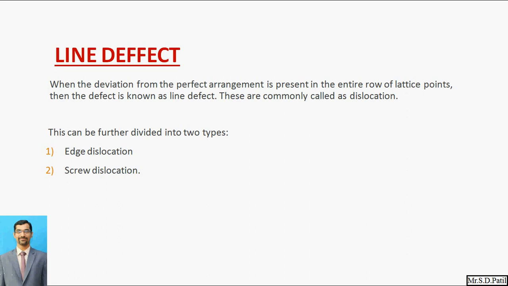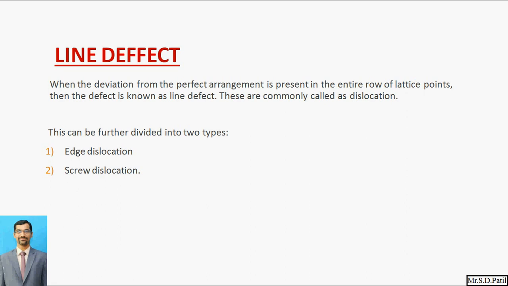So the first defect is the line defect. And what is the line defect? Try to understand this term. When the deviation from the perfect arrangement is present in the entire row of lattice points, then the defect is known as a line defect. The perfect arrangement in the entire row of lattice points is the ideal condition, but if there is some deviation in that perfect arrangement of the lattice points, whatever the defect that occurs is called a line defect.